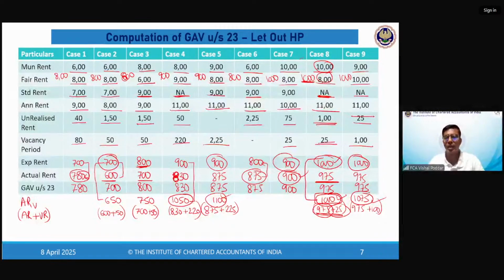I have already said that you will select ER as your GAV only when ER is greater. Here, ER is not greater, it is same as ARV. So you select ARV. Now, when you select ARV, ARV does not become the answer, it is always AR. So my final answer is AR. ER is taken only when it is higher than all figures. Until it is higher, it will not be taken. Is this fine, students? Clear?